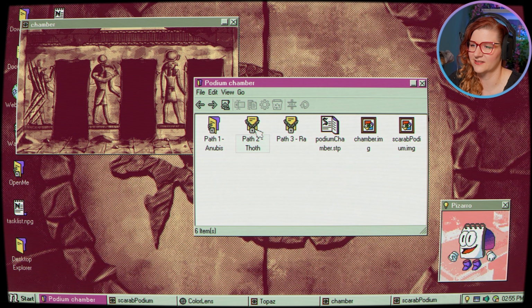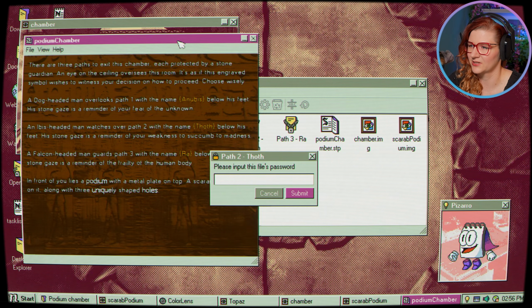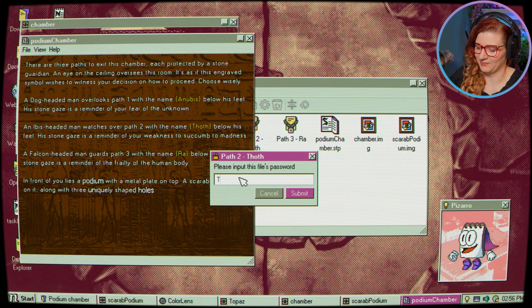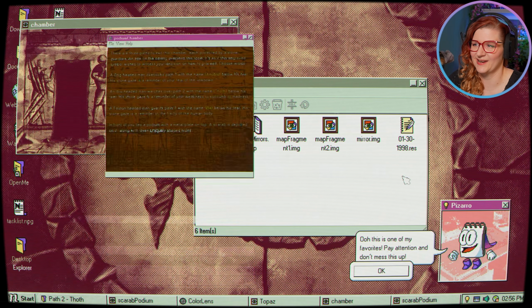Okay, well, let's visit Thoth. To do that, we need the password, which I guess is just their name. Oh, this one is one of my favorites. Pay attention and don't mess it up.